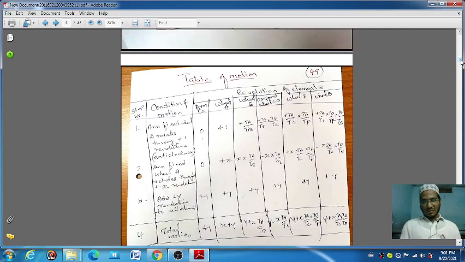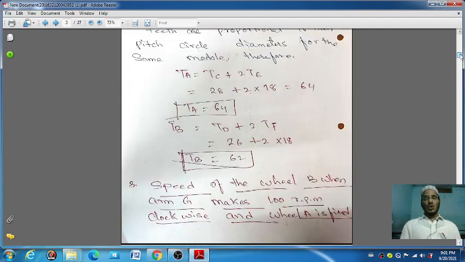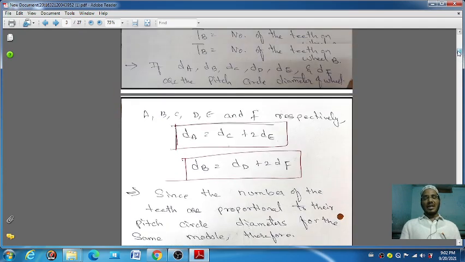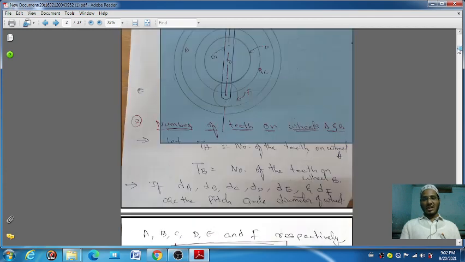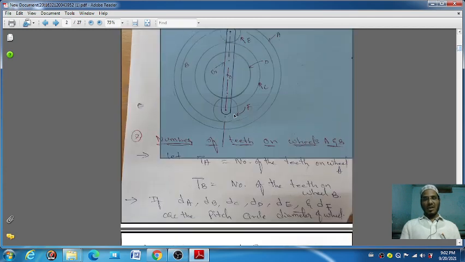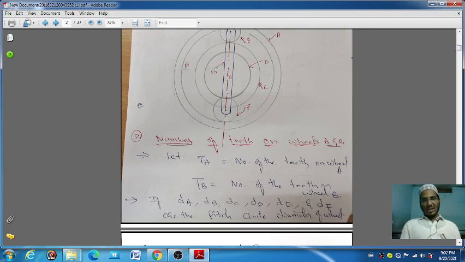Why does TF by TB come? Due to the bigger gear being TB and the smaller gear being TF. You can take TF by TB, due to gear F being inside of gear B, that's why we are taking TF by TB.